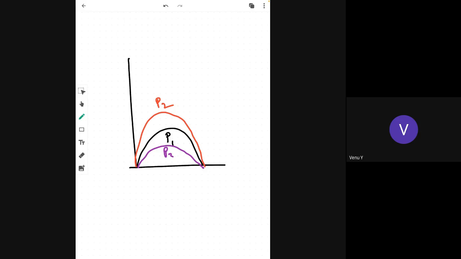Suppose you want to analyze these power angle curves P1, P2, P3 and the stability, dynamic as well as steady state, all stability issues. For which curve is the transient stability higher? Any one of you can tell?